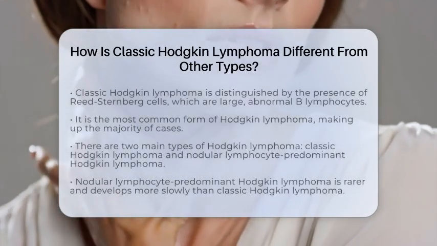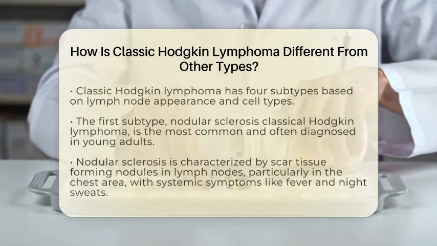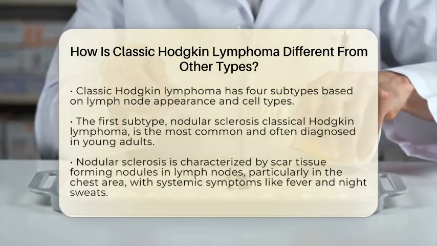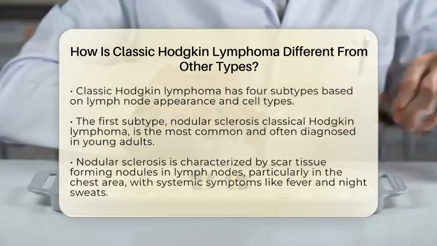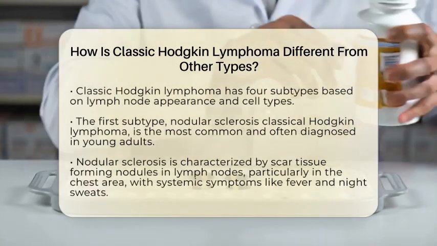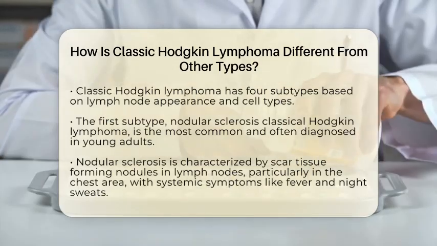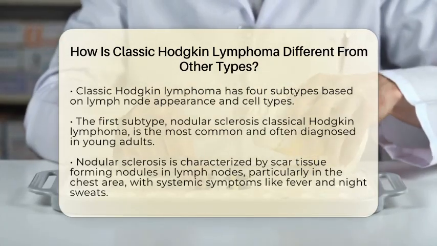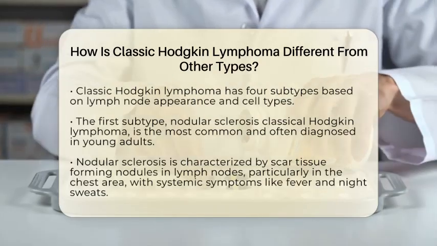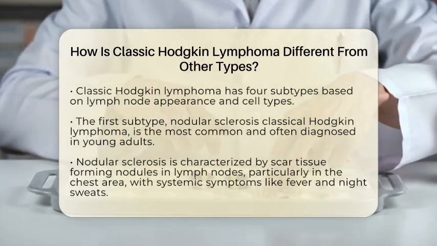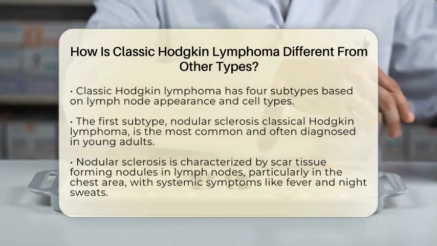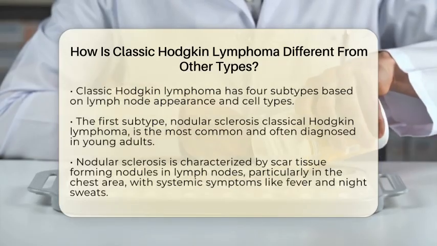Within classic Hodgkin lymphoma, there are four subtypes based on how the affected lymph nodes look and the types of cells present. The first subtype is nodular sclerosis classical Hodgkin lymphoma. This is the most common subtype, especially in young adults. It is often diagnosed at an early stage and is characterized by the presence of scar tissue forming nodules in lymph nodes, particularly in the chest area. Patients may experience systemic symptoms like fever, night sweats, and weight loss.